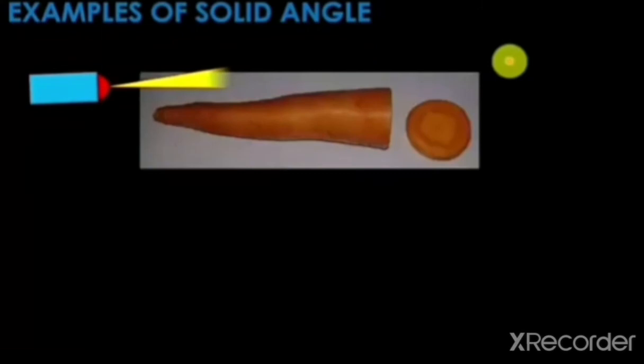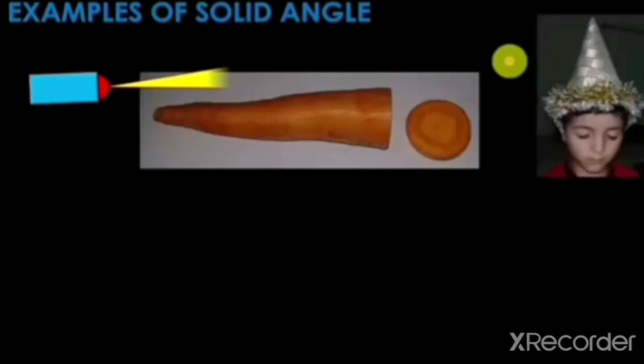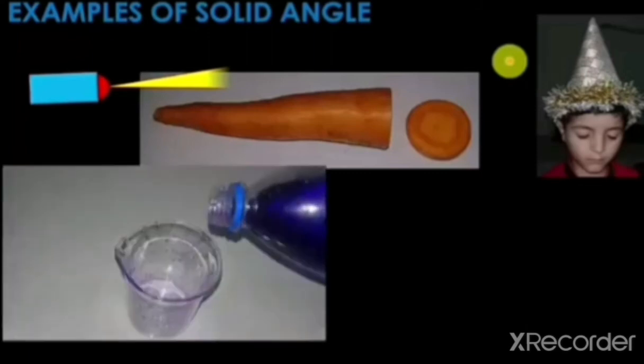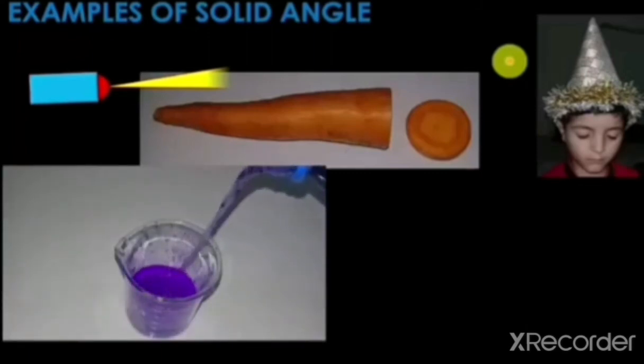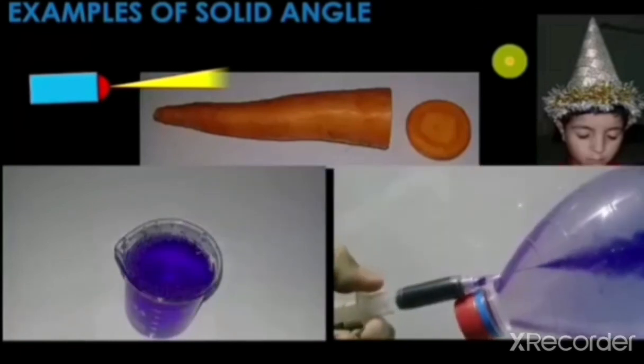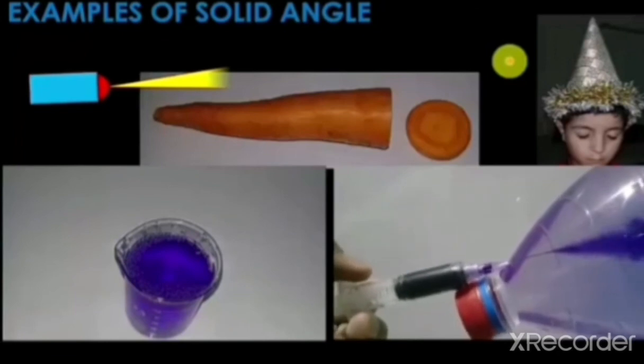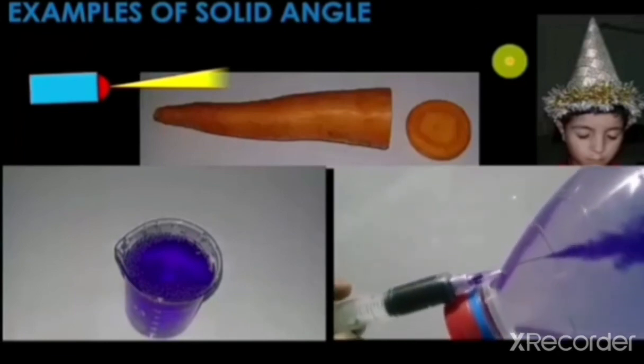As you can see the torch light, this is an example of solid angle or steradian. Then carrot, this is also in the shape of steradian. Then the birthday cap, as you can see clearly in the picture. The end of the cold drink bottle, this is also an example of steradian. As you can see in the figure,